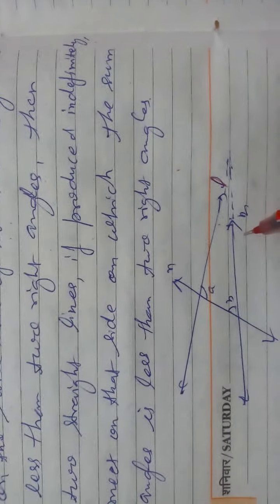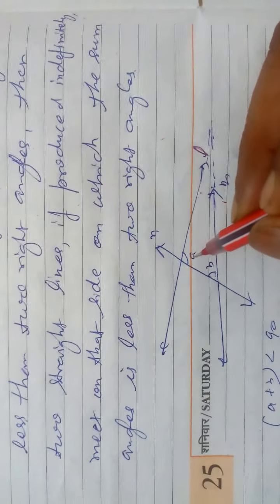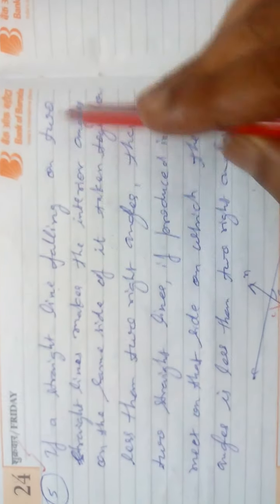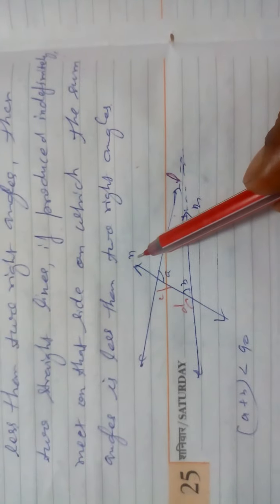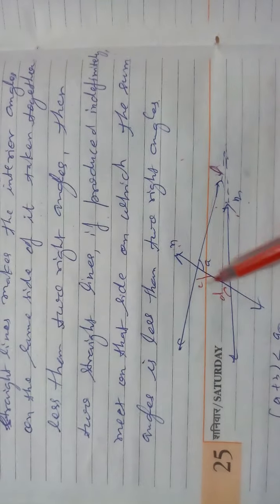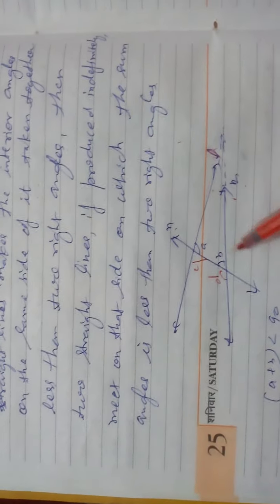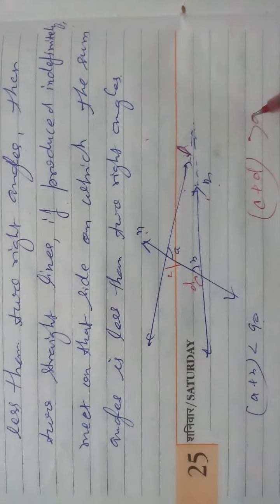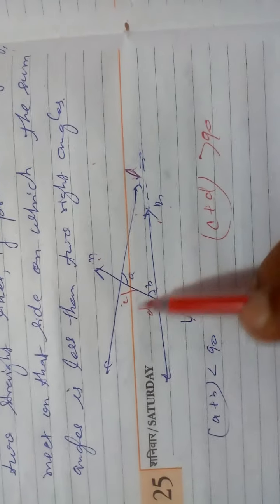With the help of a figure you can see, like L and M, I have taken two lines. Four angles you are getting, A and B, here suppose C and D. Two lines and one falling. What is given? A straight line falling on two straight lines. N is a straight line falling on L and M, making the interior angles 1, 2, 3, 4. Four interior angles. So if one pair is less than 90, then the other pair will be greater than 90. Do you know why? Because of the straight angle.